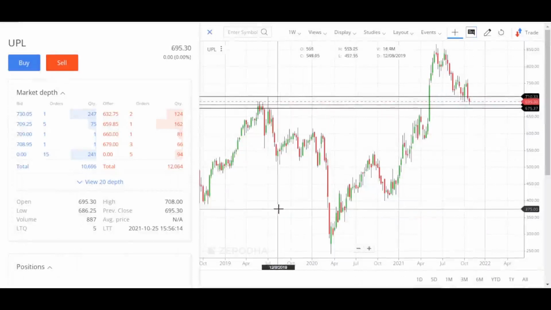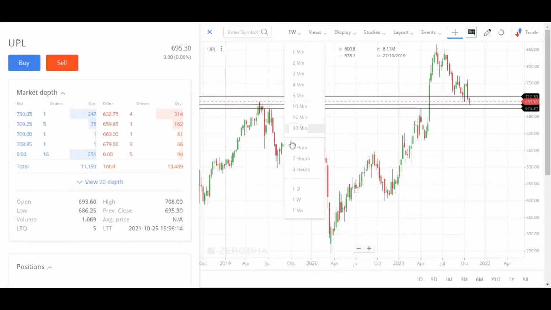Already we have selected the stock UPL, and also done a quick technical and fundamental analysis on 25th October 2021. That is one day before the trading day of 26th October 2021. Now we open the UPL chart before the market opens and set the time frame to 1 week. Here each candle shows the high, low, open and close price of that week.